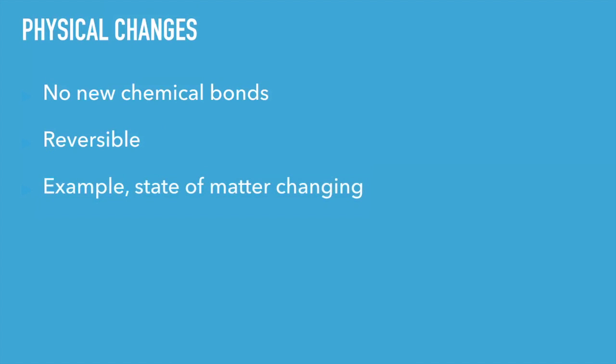The more basic of these two changes is a physical change, which is something that would be easy for you to do yourself, as no new chemical bonds are formed. These changes are generally reversible and can be fixed. An example of a physical change is the change in state of matter when melting ice or freezing water, as the chemical bonds are not changed, only the intermolecular forces, and importantly, these are reversible.